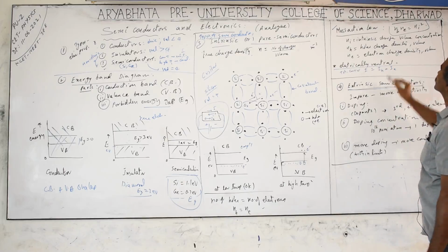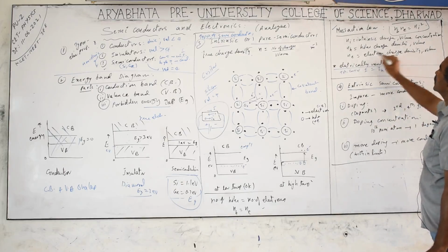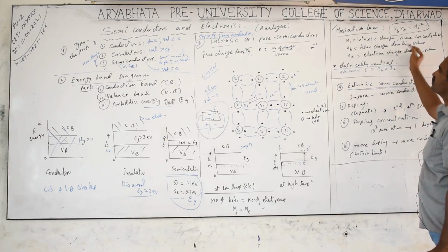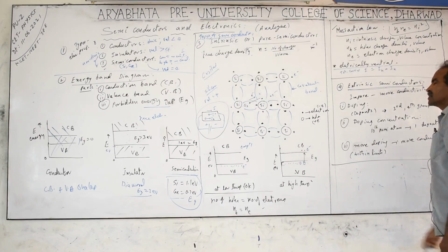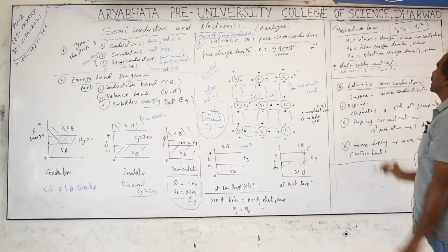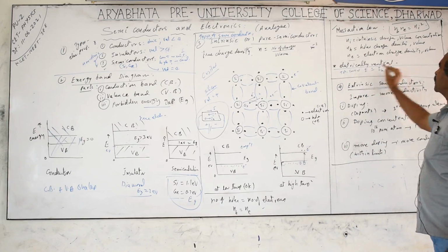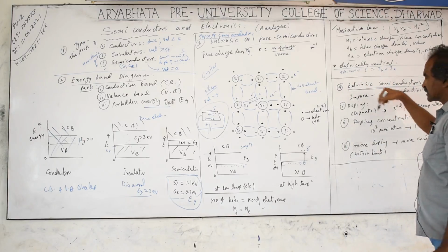Ni is the intrinsic charge concentration, related to the volume concentration. Nh is the hole concentration, the volume hole charge concentration. And this is the electron charge concentration for the given volume. And the material is electrically neutral. This point is important because we are going to discuss it later also.